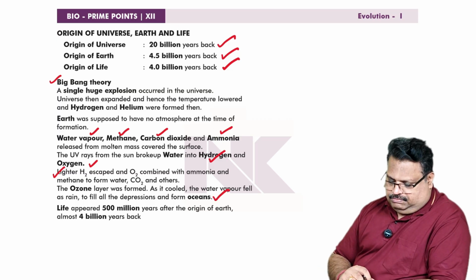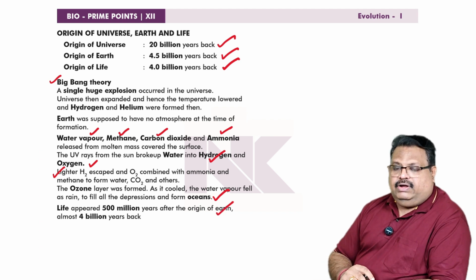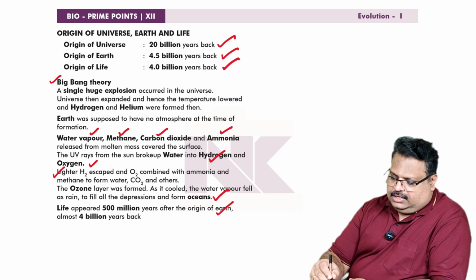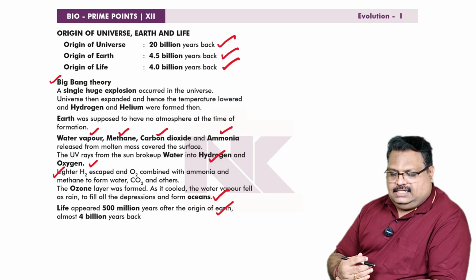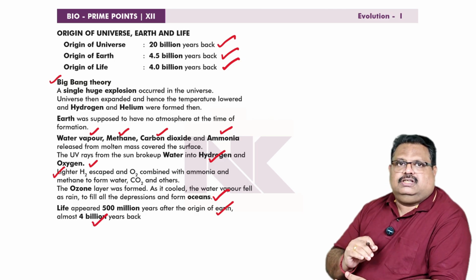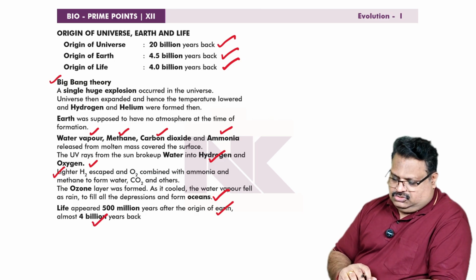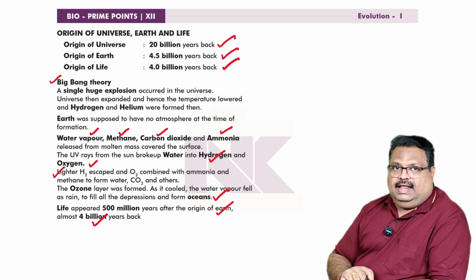Life appeared 500 million years after the origin of earth. You already stated that the origin of earth, the timing 4.5 billion years back, and 500 million years after that, that means almost 4 billion years back, the first life forms appeared. So this is a summary of origin of universe, earth and life.